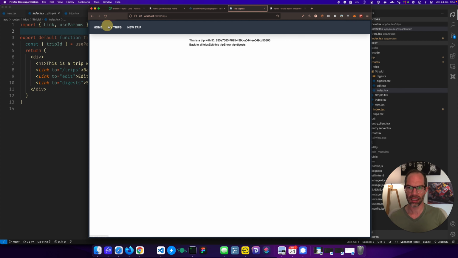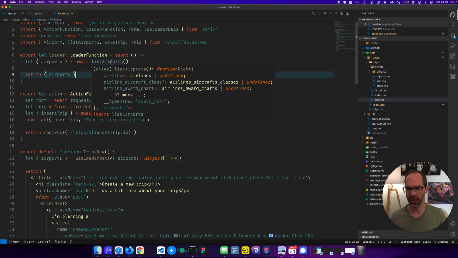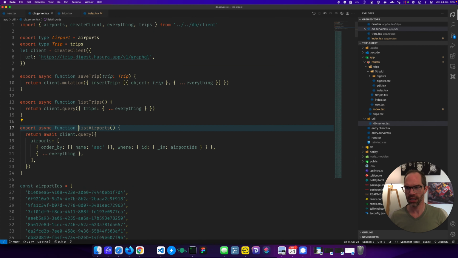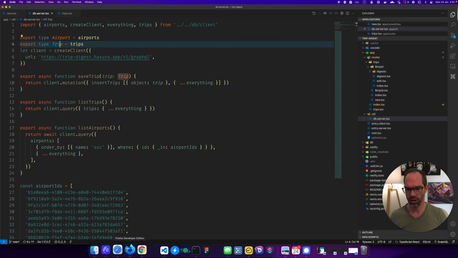So it's really nice. This is just the prototype I'm working on at the moment. The last thing I wanted to show in the video was these things. You can see that I have set up a database here that's just available for me to write against. I'm doing a mutation where I'm inserting a trip, and you can see here that I'm using GraphQL CodeGen, which, let me just show you this here.